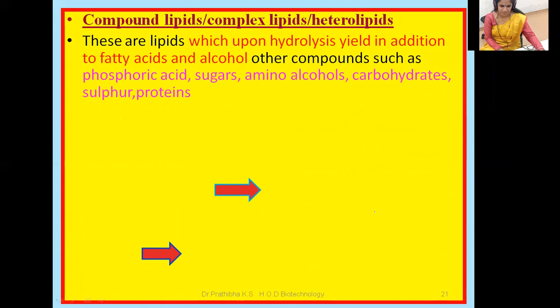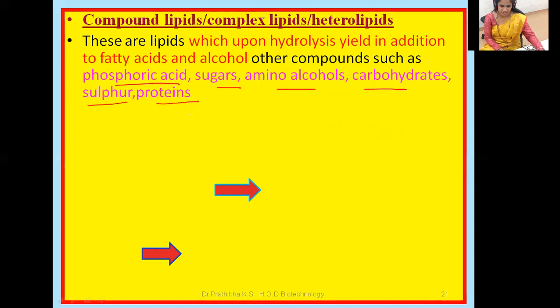You can write this as CH3(CH2)nCOOH, or you can directly write RCOOH. Now let us go through compound lipids, or complex lipids, or heterolipids. Simple lipids we call homolipids, whereas these compound lipids are also known as heterolipids. These are lipids which upon hydrolysis yield, in addition to fatty acids and alcohol, other compounds such as phosphoric acid, sugars, amino alcohols, carbohydrates, sulfur, proteins, and so on.